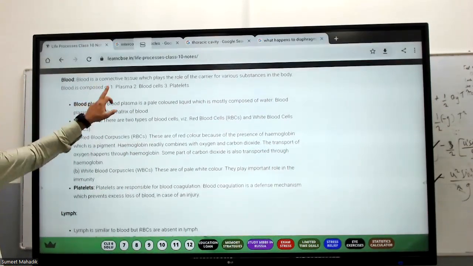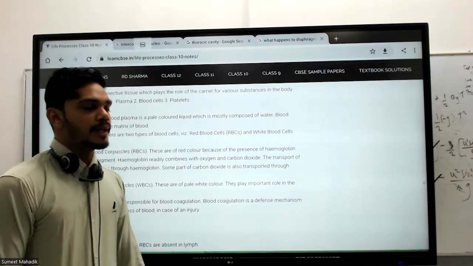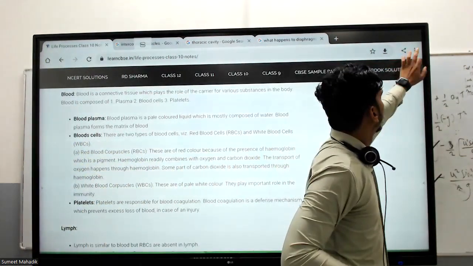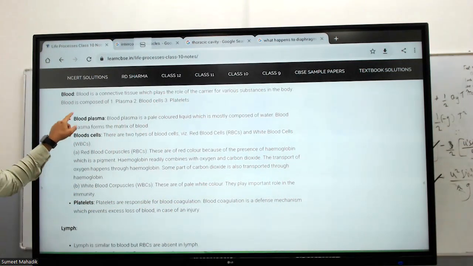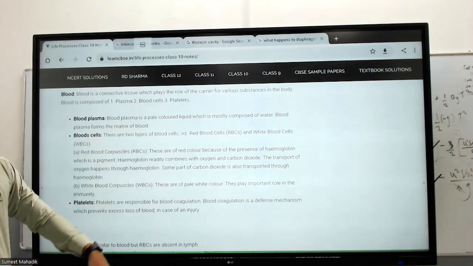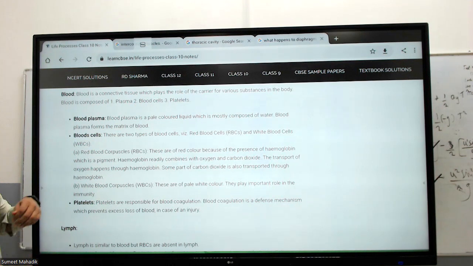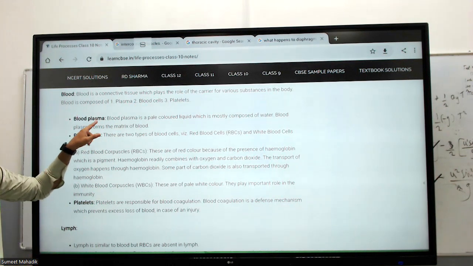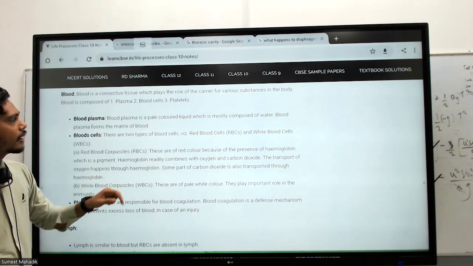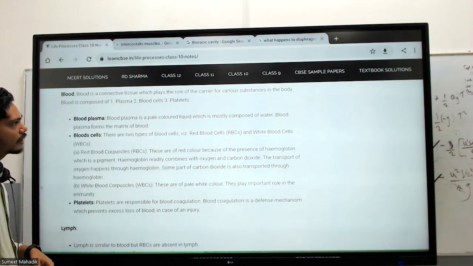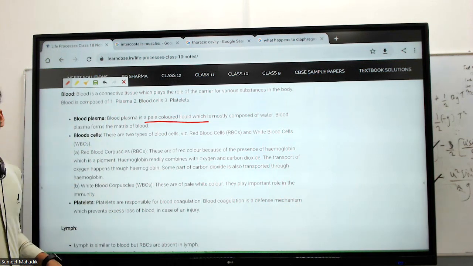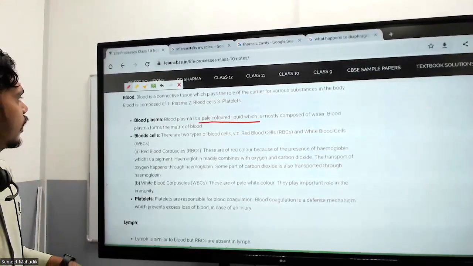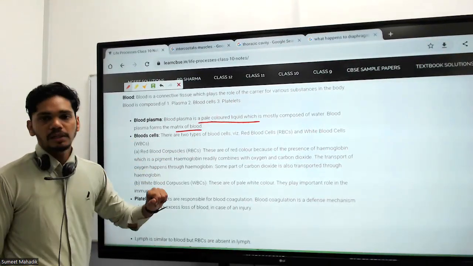Blood plasma. Blood is a connective tissue. Which is the biggest connective tissue? Blood is the connective tissue. It is the carrier of various substances in the body. Blood is composed of plasma and blood cells. Blood plasma is a pale colored liquid. Plasma, which color is there? It's a pale colored liquid. It is mostly composed of water, and blood plasma is the matrix of the blood.